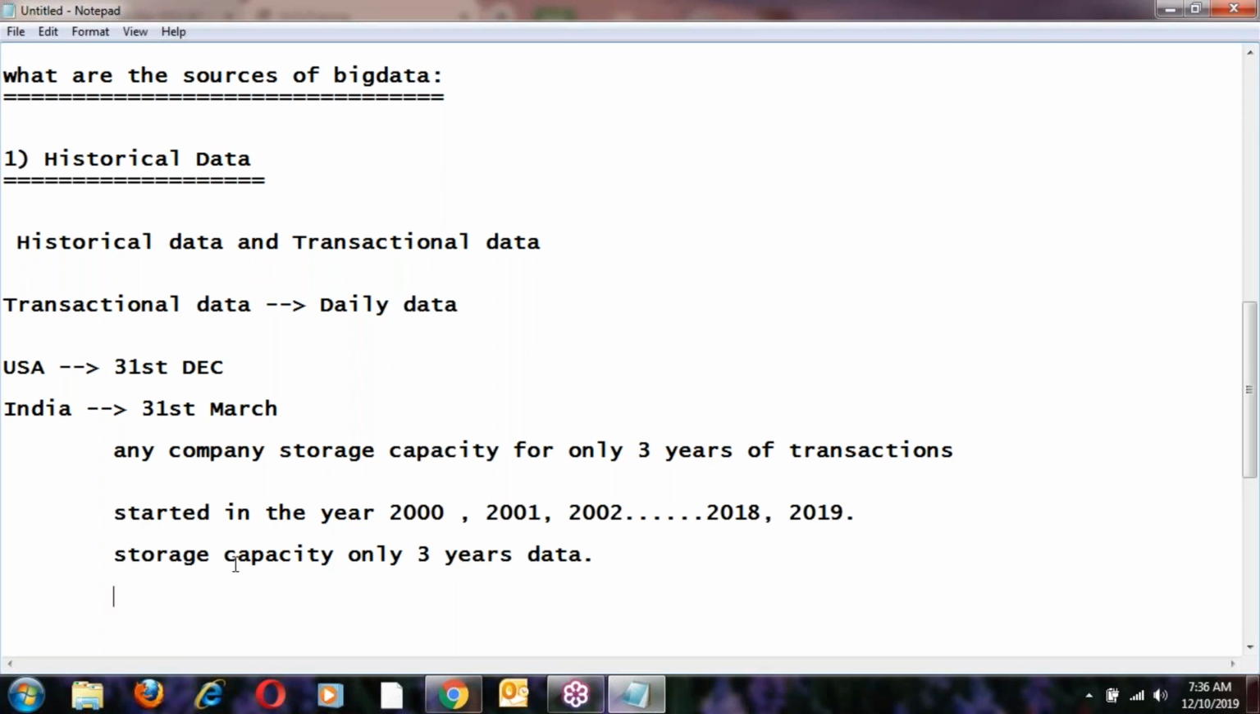See, all the data is in the form of backups. 2000, 2001, 2002, like this, all this data is in the form of backups. Every month, daily backups, sometimes daily backups, weekly backups. Daily backup is incremental backup. Weekly backup is a full backup. Incremental backup and full backup.